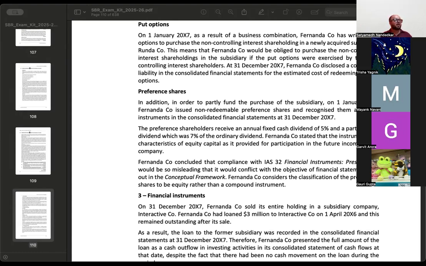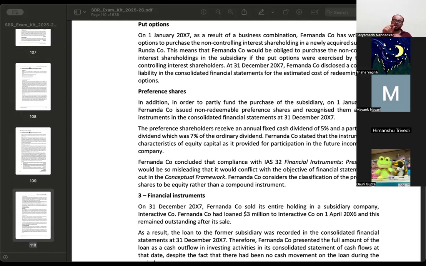Very well done. What Mayank is saying is, जहां पे fixed obligation है, that represents a liability. जहां पे discretion involved है, that represents equity. So this one preference share has certain features of a debt instrument also, has certain features of an equity instrument also.